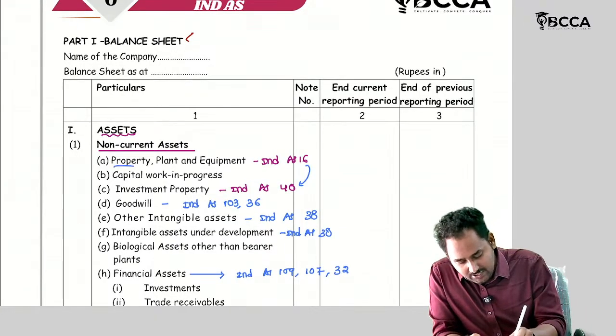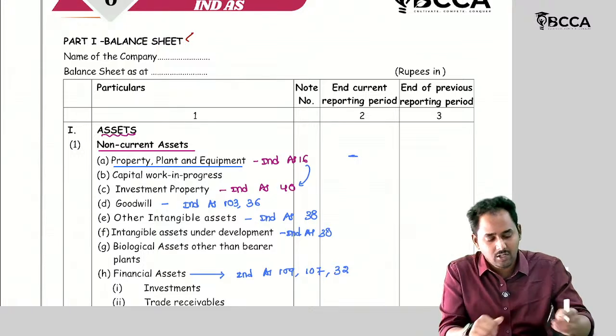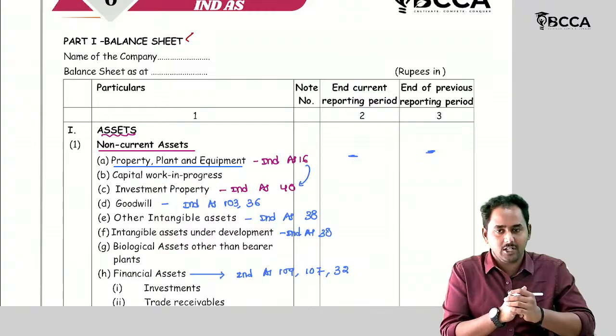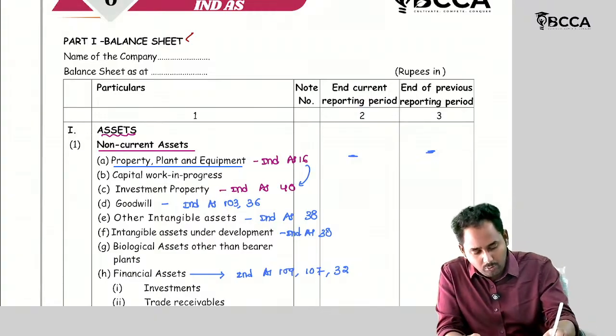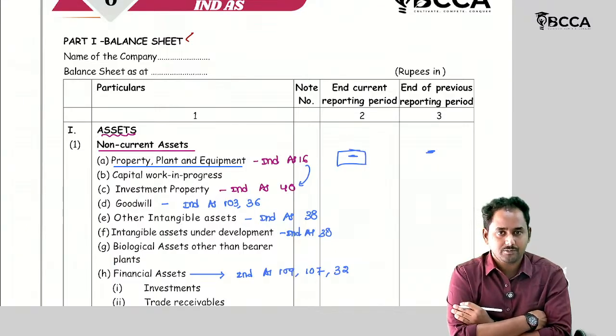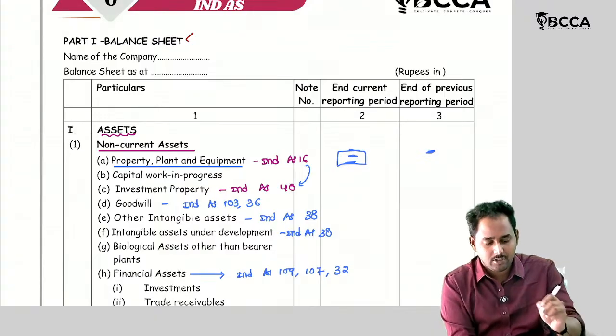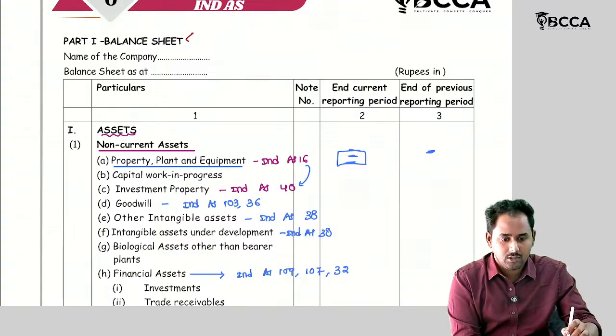So out of this, let's see how property, plant and equipment balances should be mentioned here, with respect to the current period and the previous period also for comparison. Now how is the amount arrived at here? From where have I recorded the amount? This is the balance sheet.